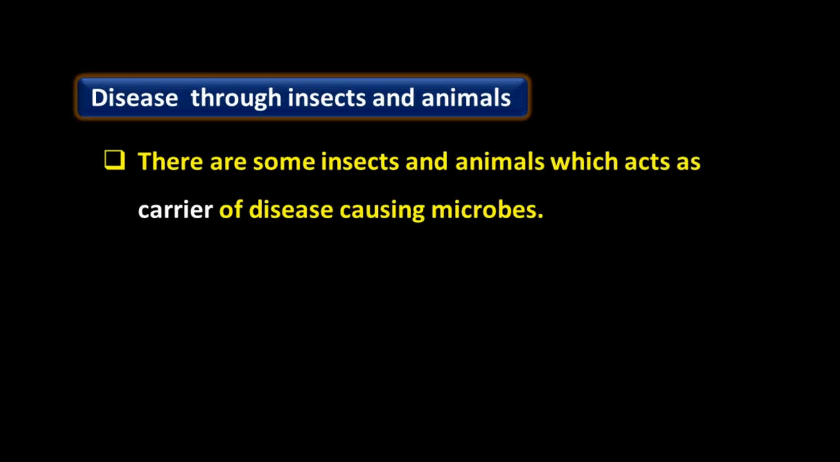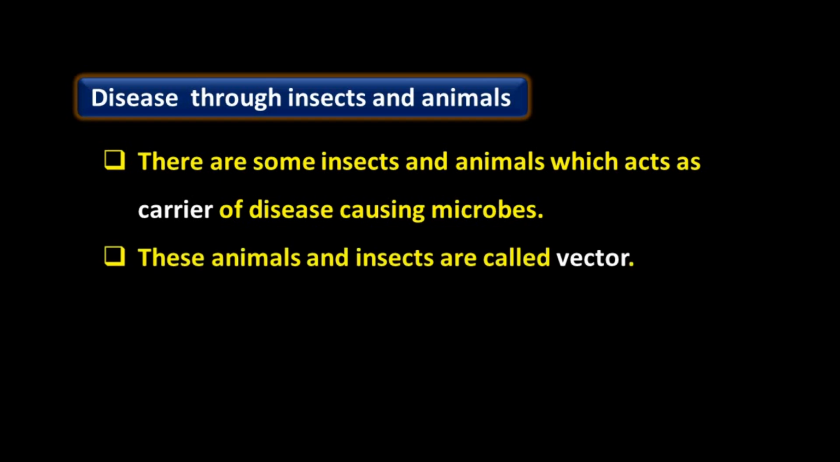There are some insects and animals which act as a carrier of disease causing microbes. These microbes are present in the body of insects and animals, and through these insects and animals, these microbes enter the healthy person's body. So these insects and animals are known as carriers of disease causing microbes.